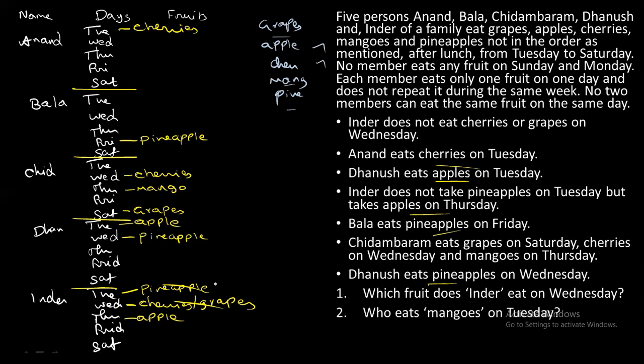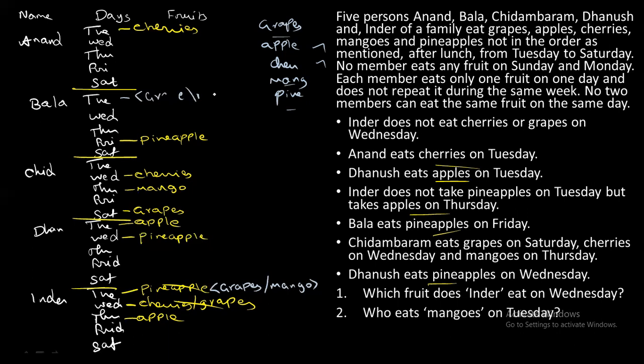So you can fill with grapes or mangoes. You have two options, so we shall write two options here. Next, go for Bala. You cannot fix pineapple for Bala because he already eats pineapple on Friday. So you have only two options. The options are grapes and mango. So same, fit grapes and mango here.